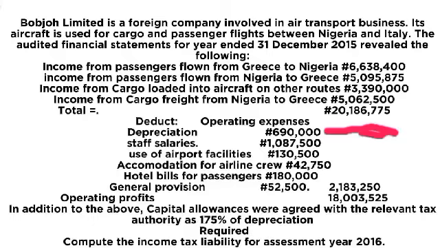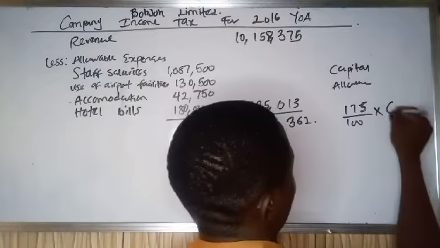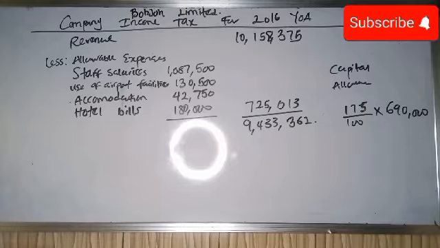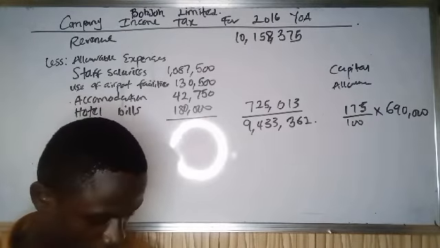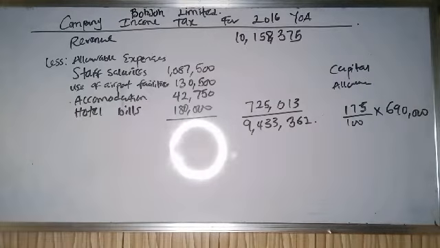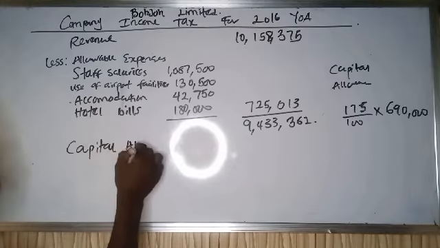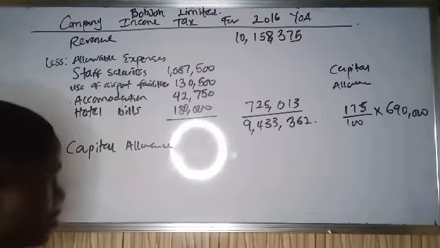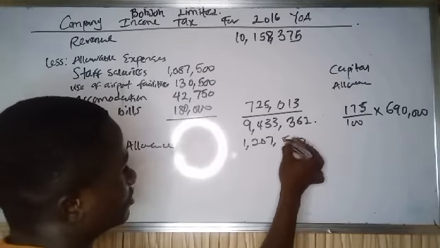And what is the amount of depreciation from our question? The amount of depreciation is 690,000. So 175% of 690,000. What are we going to get? 175 divided by 100 times 690,000. That's 1,207,500. Capital allowance is 1,207,500. So this is my capital allowance.